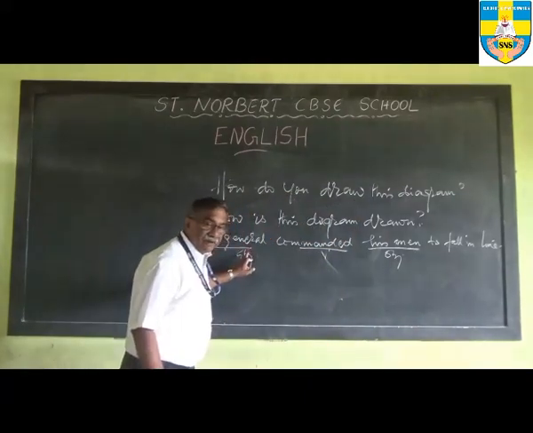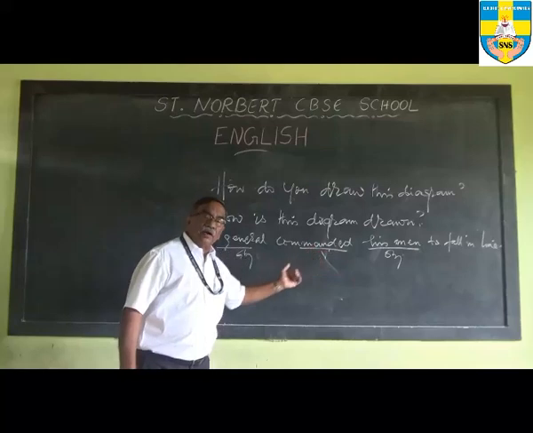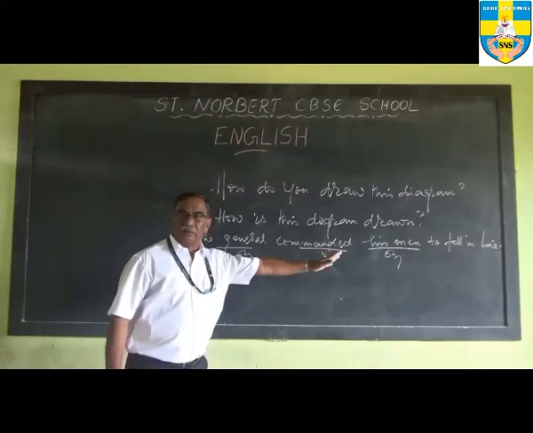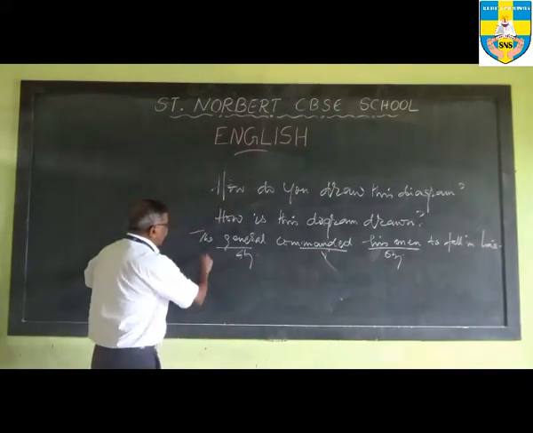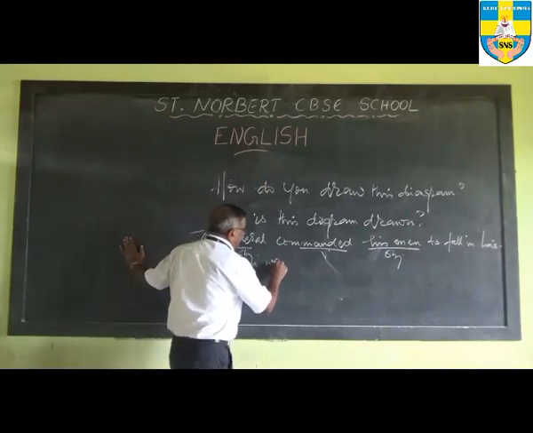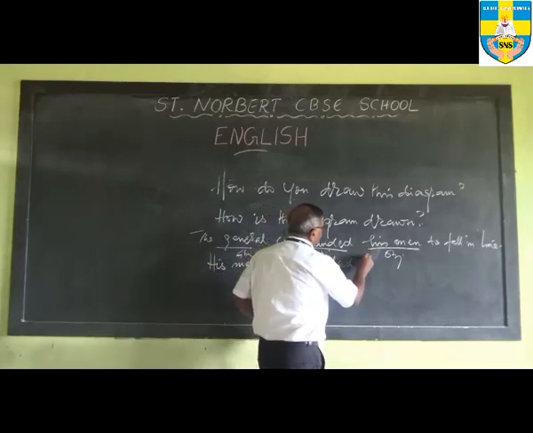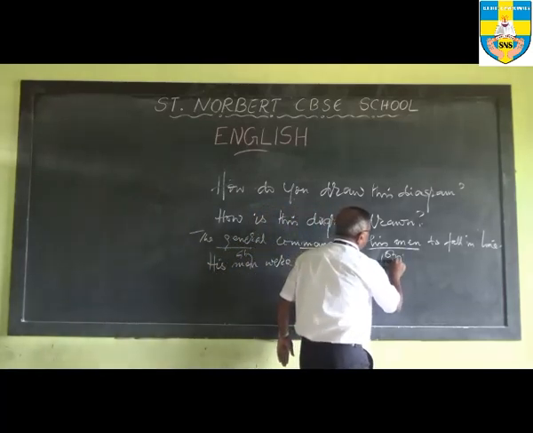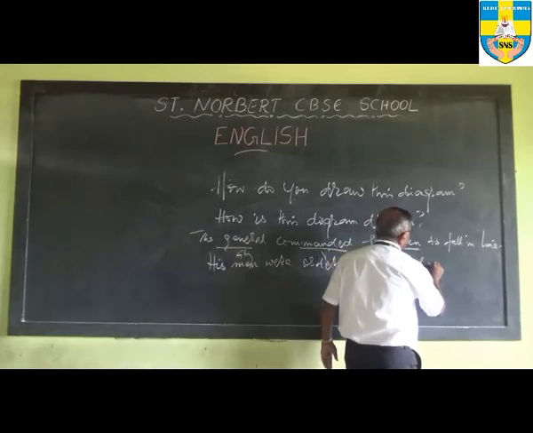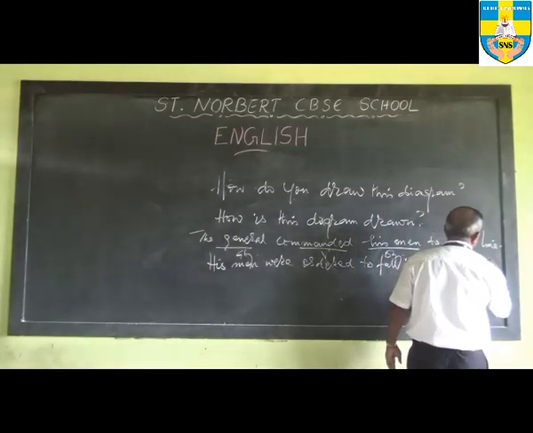So you identify the subject, the verb and the object, and turn the object into the subject and the subject into the agent. So, his men were ordered to fall in line by the general.